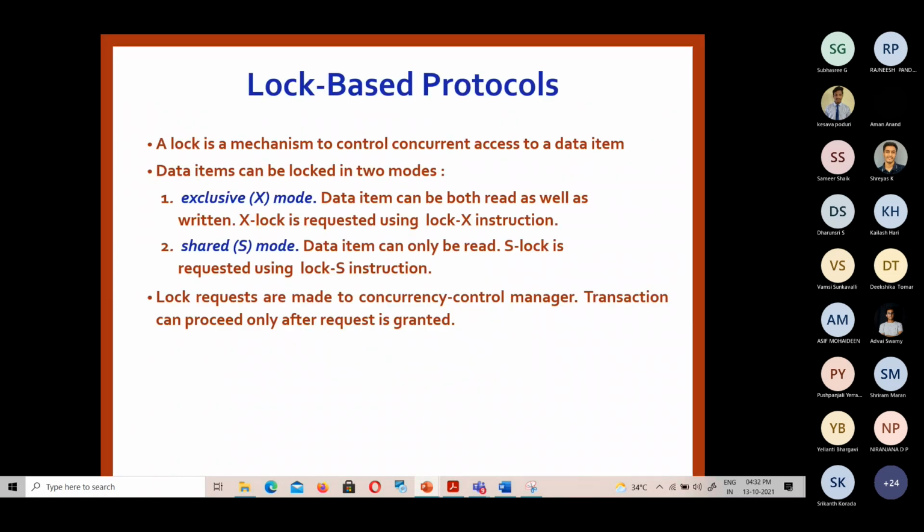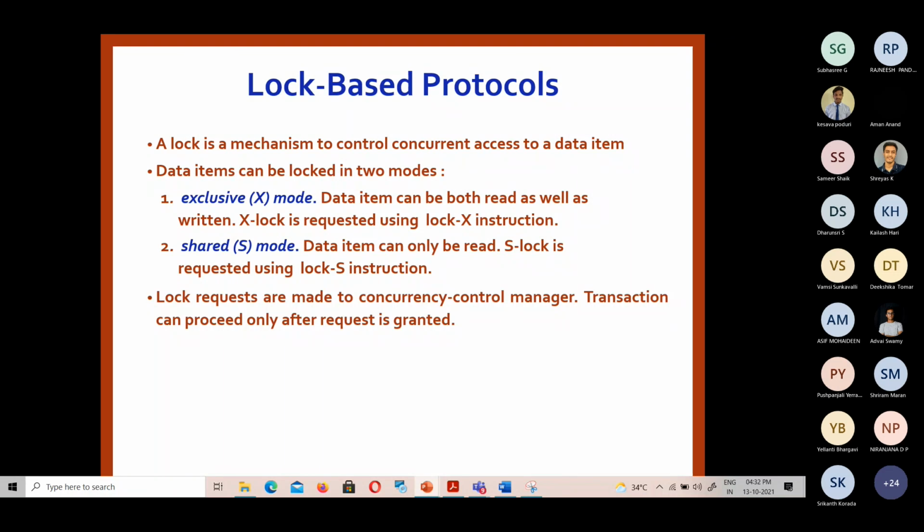For that, we go for lock-based protocols, for controlling the concurrent execution of the transaction. If they are dependent, then we can go for serializable order. We serialize the schedules and the transactions and execute. And if we are able to do that, even though they are dependent, we can prefer concurrent execution of transactions.